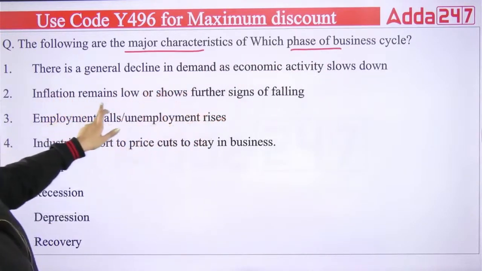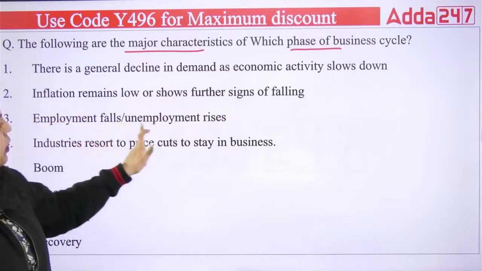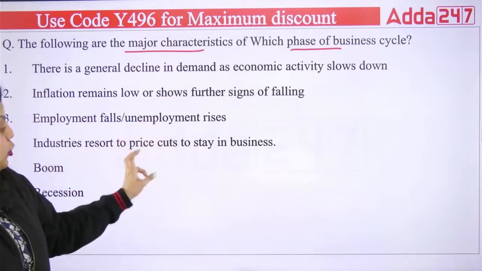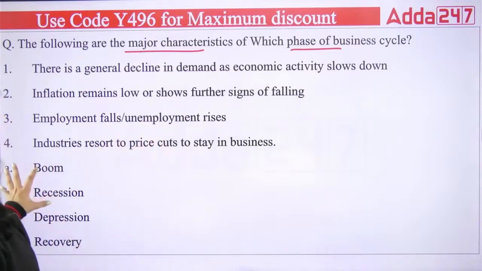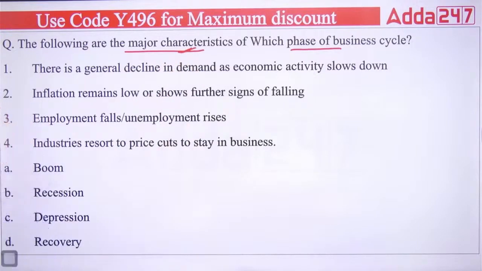Second, inflation remains low or slows, a further sign of falling. Third, employment falls, unemployment rises. Fourth, industries resort to price cuts to stay in business. Out of these four, what do you think these are the characteristics of, which phase? So now you can easily understand.